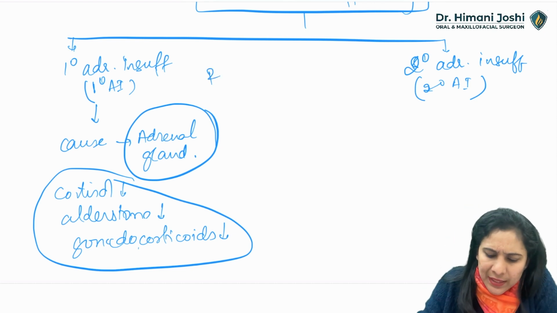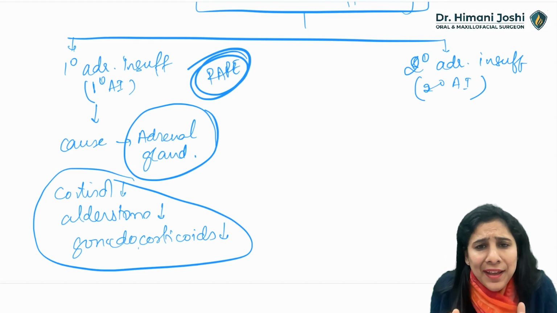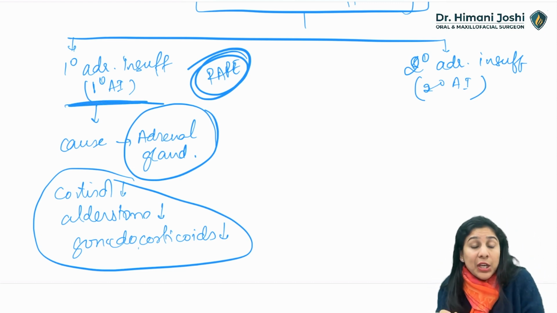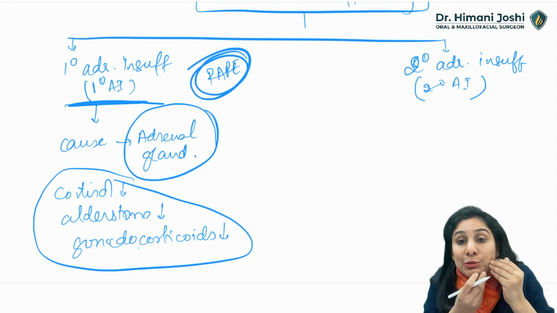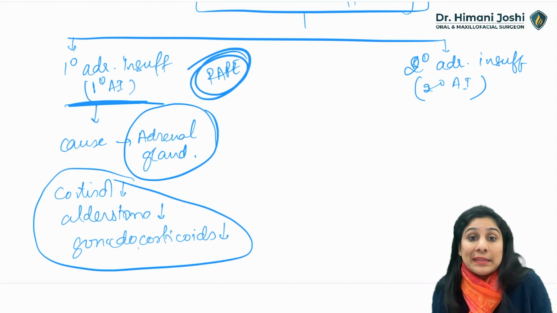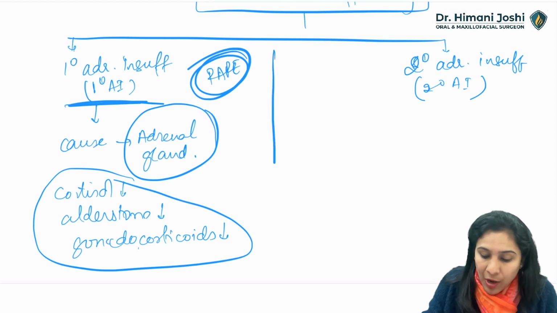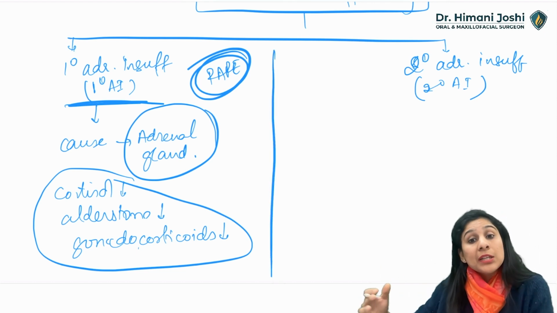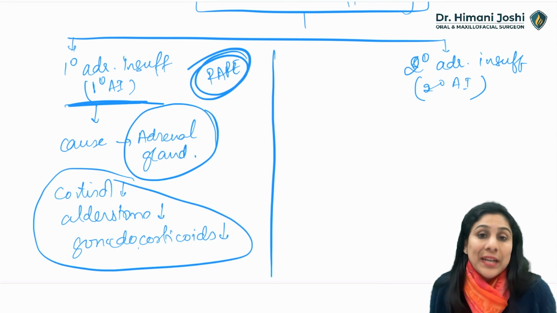It is very, very rare for a patient of primary adrenal insufficiency to come to your clinic for a tooth extraction or an RCT or anything, and you have to maintain that patient. Whenever this happens, you have to consult an endocrinologist, do it in consultation, probably in a hospital setup, so that there is no crisis.